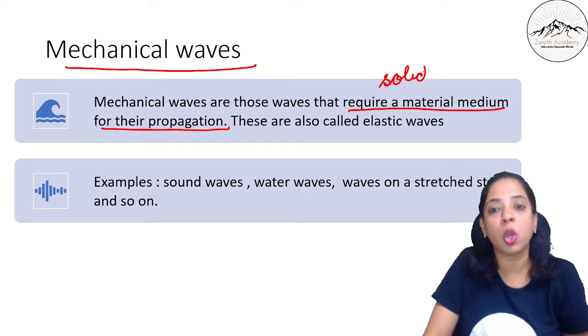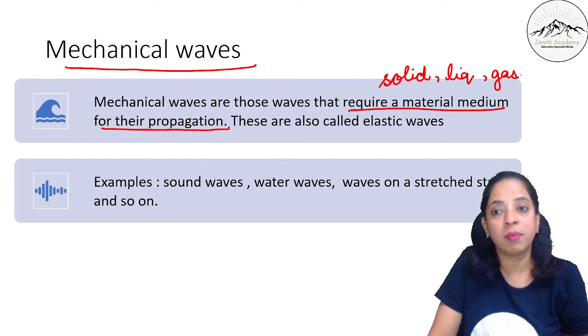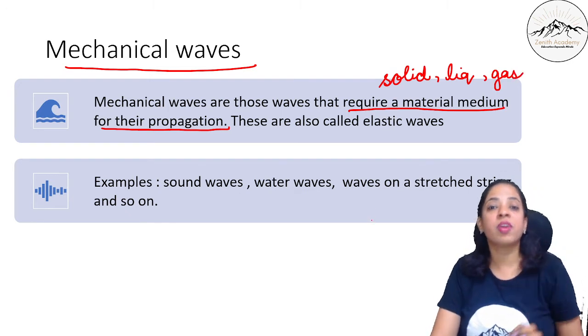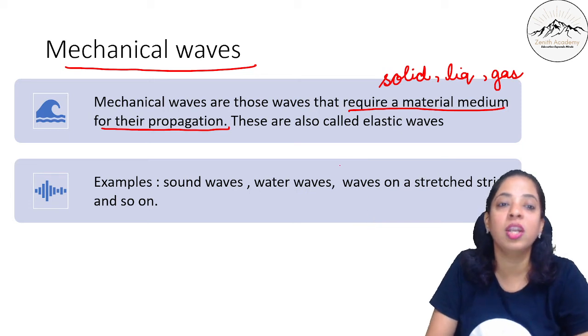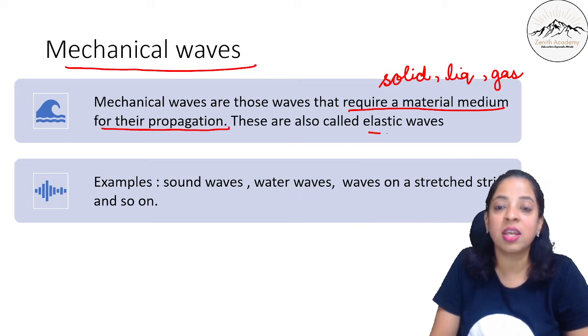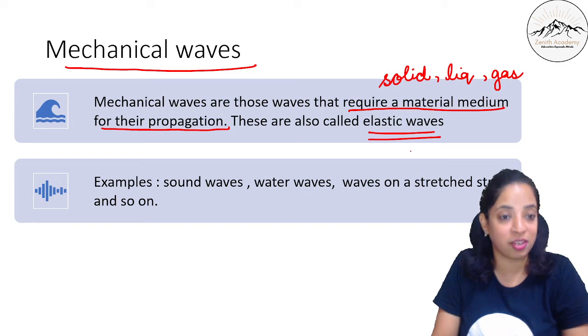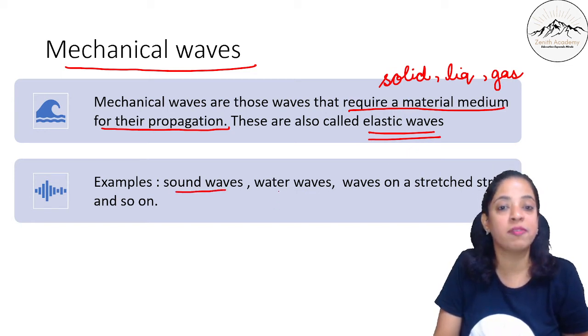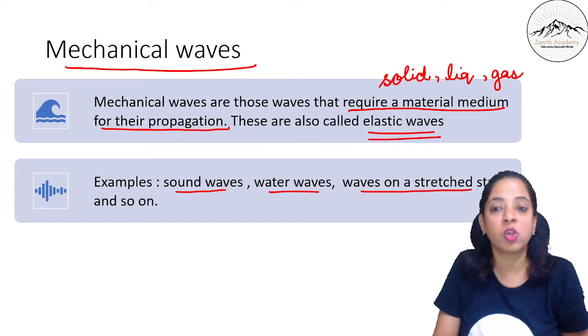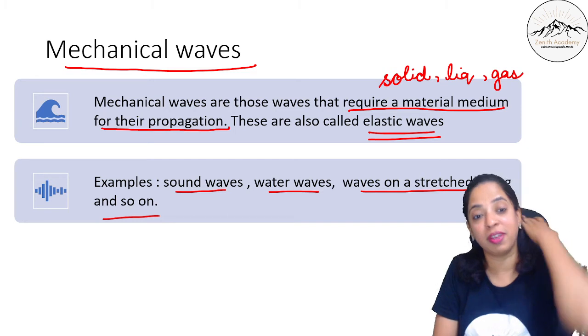The medium can be solid, liquid or gas, vapors. So those waves which require a material medium for their propagation are called mechanical waves. The other name of mechanical waves is elastic waves. So what are the examples of mechanical waves? Sound waves, water waves, waves on a stretched string and so on. These are the examples of mechanical waves.